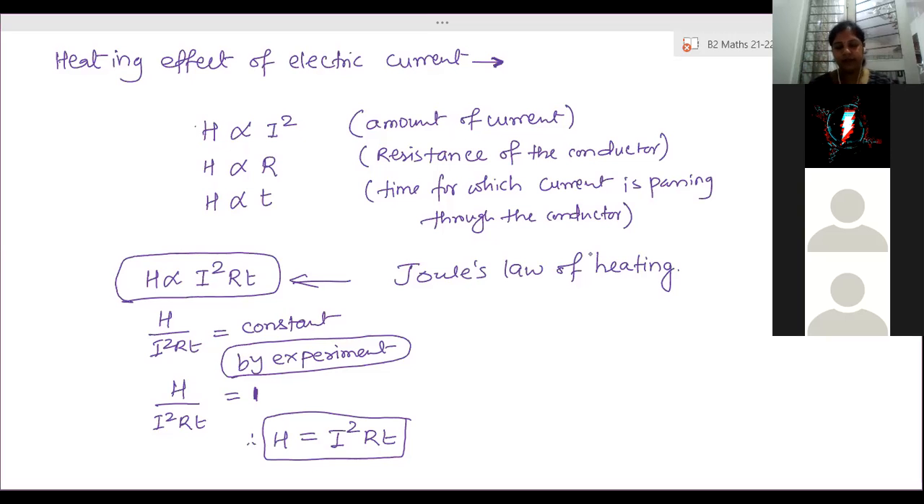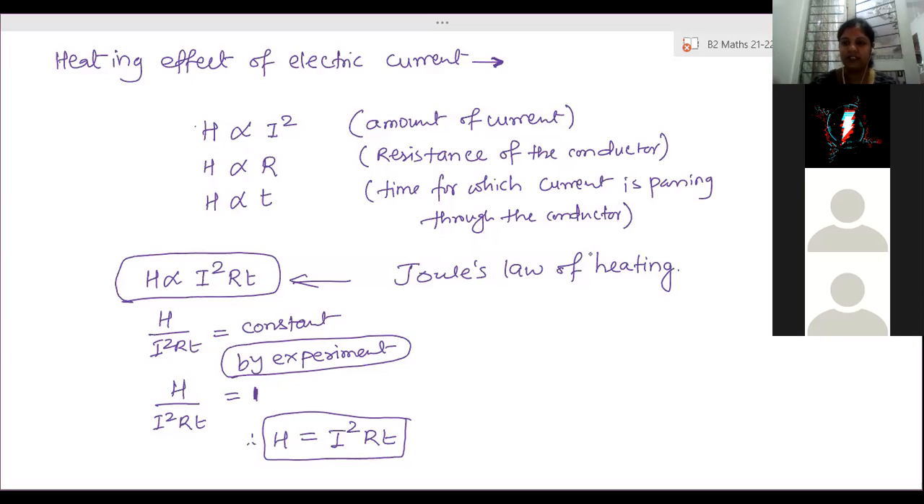Time period for which you are passing a current. You are passing a current, so the electrons keep circling. They move in a circular, closed path. The same electrons are moving. If you increase the time period, what will happen? Suppose an electron needs 1 second to move from the negative terminal to the positive terminal. So in 1 second, it will cover one round.